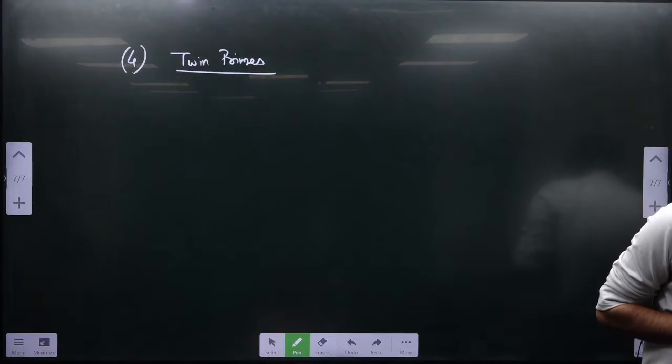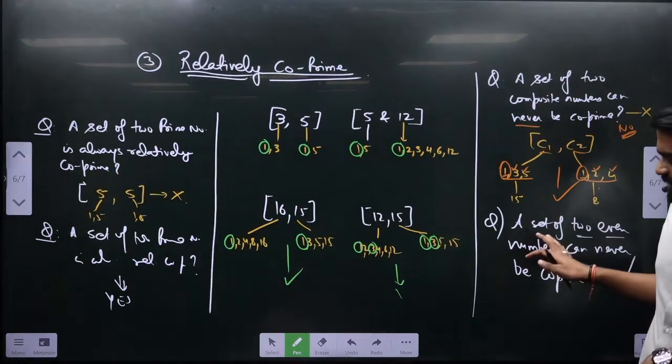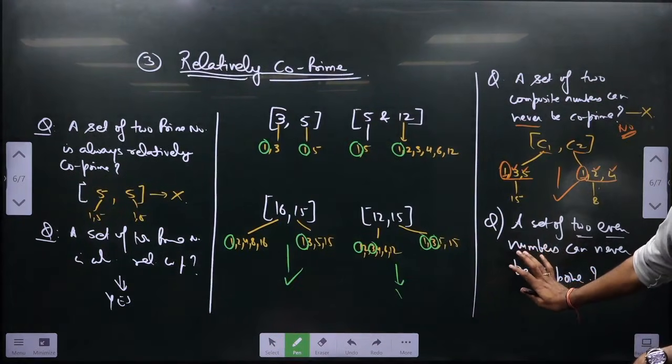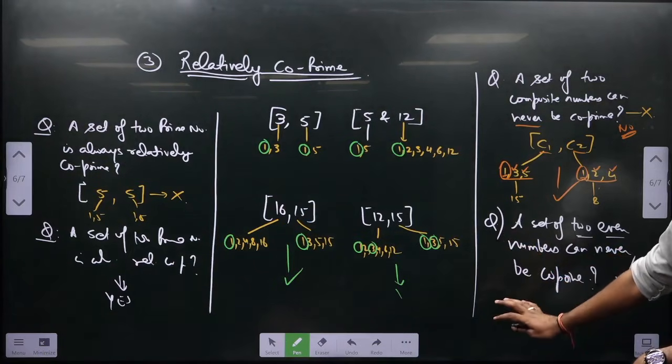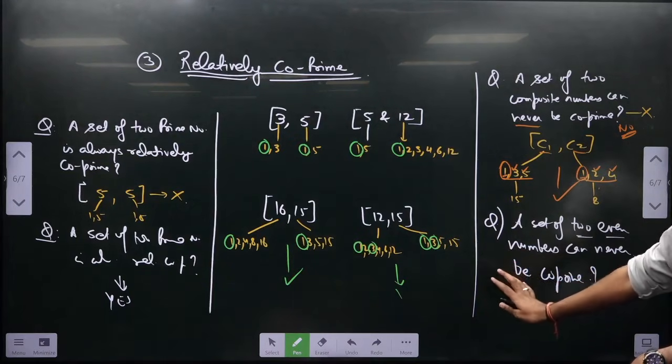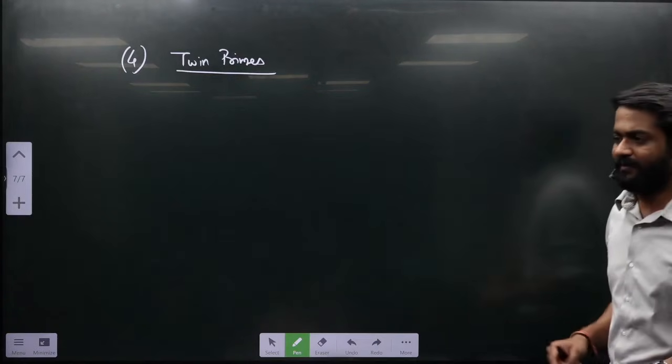I hope you got it now. ठीक है? It cannot be coprime or relatively coprime because 2 will be a common factor if both are even. And if 2 is the extra common factor and both are even, then it is not relatively coprime. Okay. Twin prime क्या लिखा हमने?